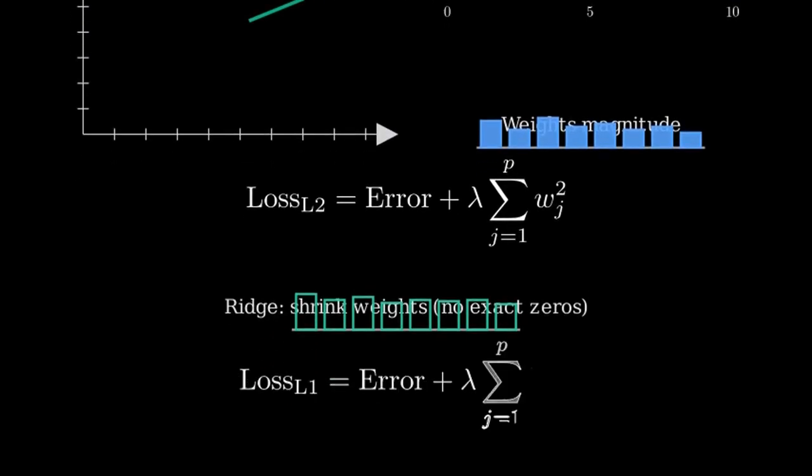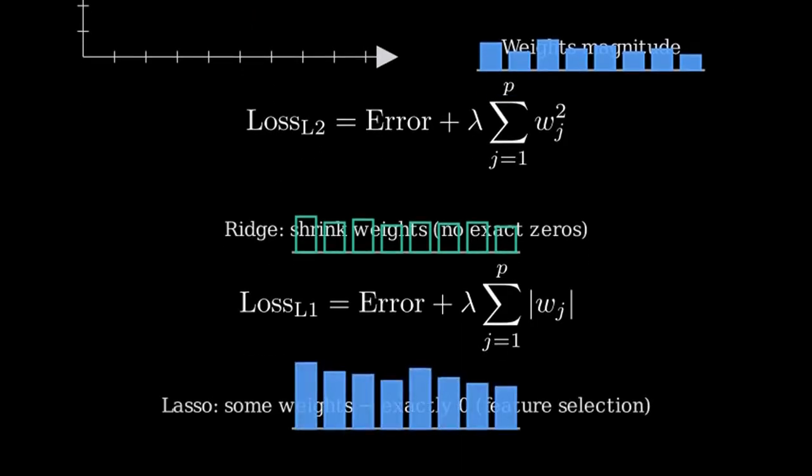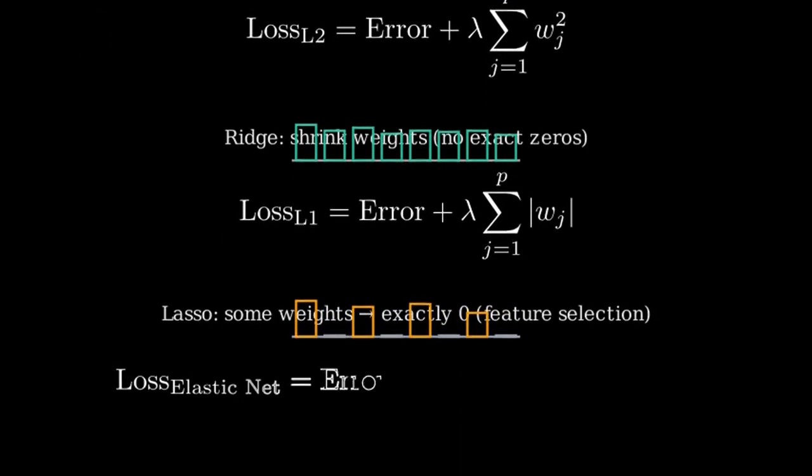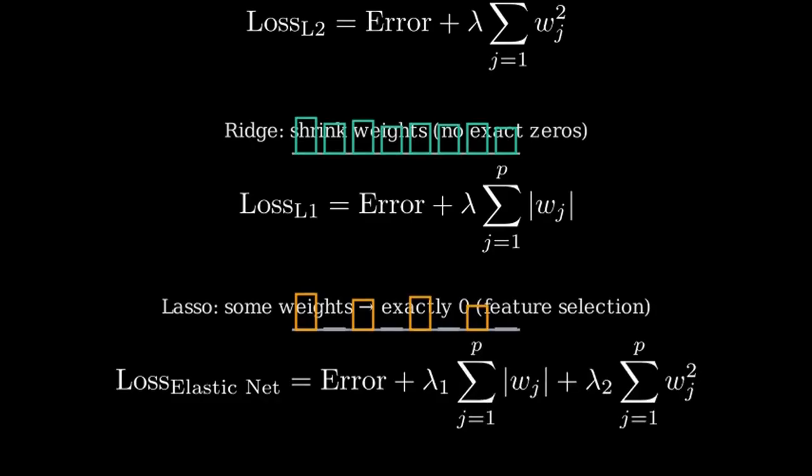L1 regularization, called lasso, adds the sum of absolute weights times lambda. Lasso can drive some weights to be exactly 0, which means it performs feature selection automatically. Elastic net combines both penalties. It shrinks many weights like ridge, and can also zero out some like lasso.